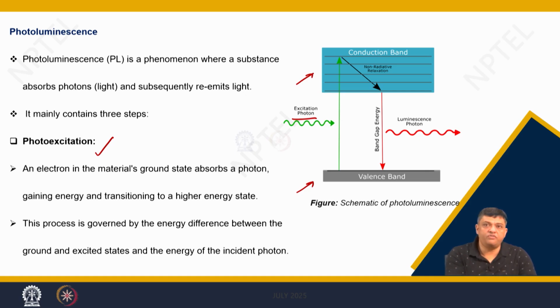Here we are taking a case of conduction band, and then you have a non-radiative relaxation, and then you have a luminescence photon coming out when the electron jumps back from the lowest energy level of the conduction band to the highest energy level of the valence band.